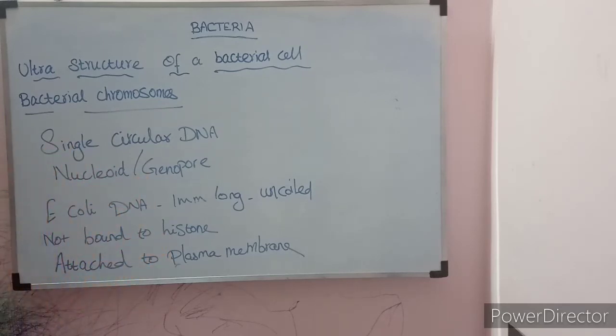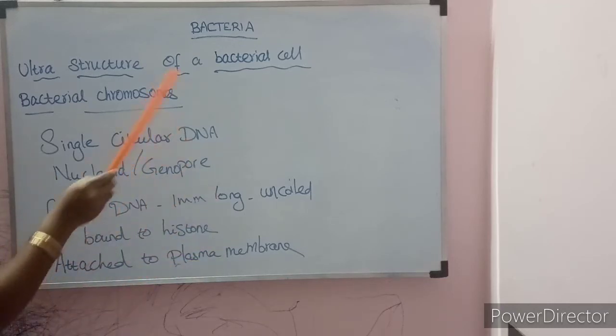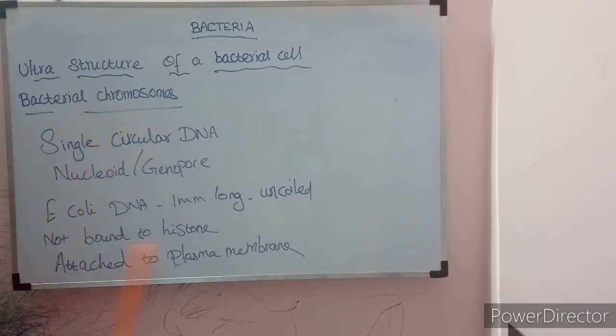Usually in eukaryotic organisms, the DNA is bound with histone protein. But in the prokaryotic bacterial cell, the chromosomal DNA is not bound to histone protein. It is circular in shape, and at one point it is attached to the plasma membrane. Though circular, at some point it will attach to the plasma membrane. This attachment helps when the DNA replicates and the two DNA copies separate. So for bacterial DNA replication and separation of the two chromosomes, this attachment is important. So these are all about the bacterial chromosome.